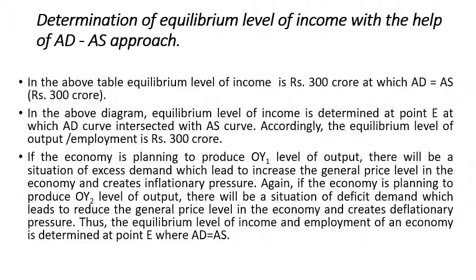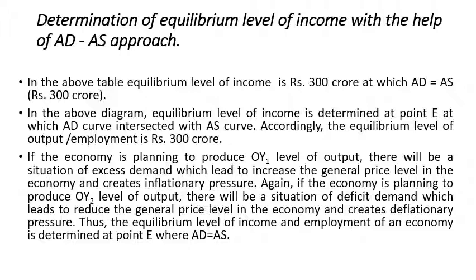Again, if the economy is planning to produce OY2 level of output, which is beyond the 300, that is the equilibrium level of output, there will be a situation of deficit demand, because aggregate supply is higher than aggregate demand corresponding to full employment, and as a result deflationary pressure will arise in the economy. Thus the equilibrium level of output in the economy will be determined at point E, where aggregate demand is equal to aggregate supply. This is your AD-AS approach.